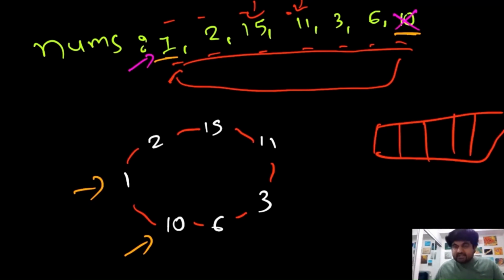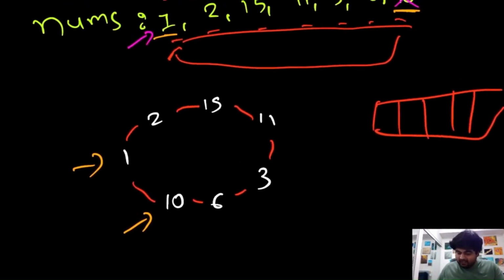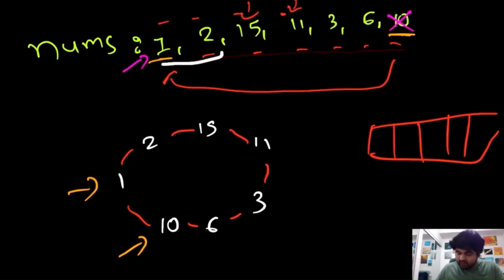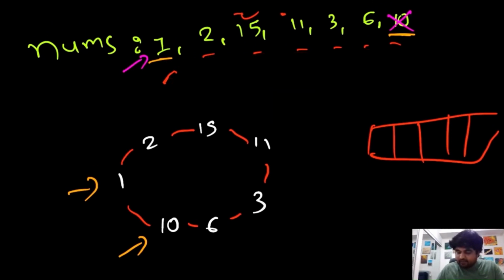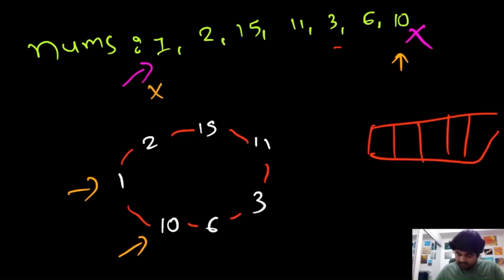Rather than treating this as a circular street, why don't we just run two functions? So basically, during the first iteration, we are going to check the first subproblem, and let me show you what I mean. The additional constraint we have over here is that if we consider this house, it is guaranteed that we cannot use the last house, or if we use the last house, it is guaranteed that we cannot use the first house. So since we know that this condition exists, we are simply going to do the calculation twice.